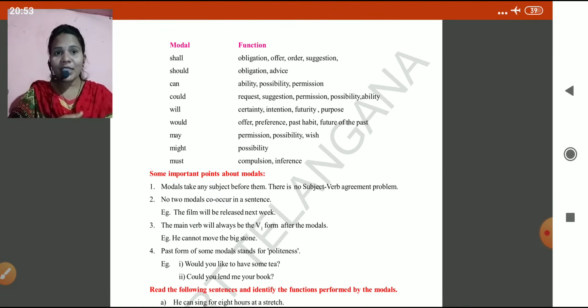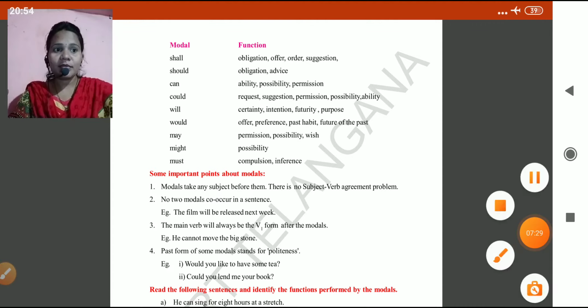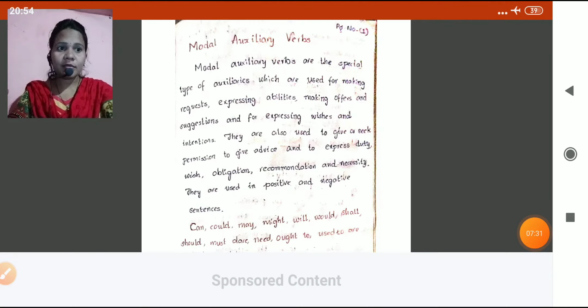So children, the above modal functions you did not understand, no? I wrote notes for you. I'll show that. So children, look at this. I wrote notes for you.